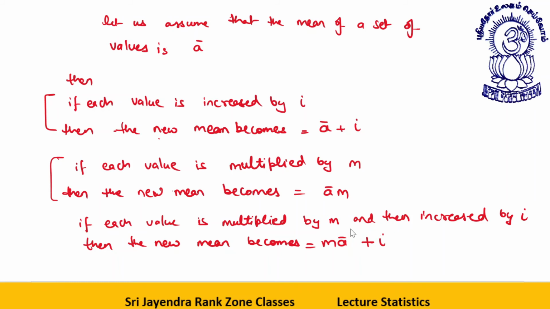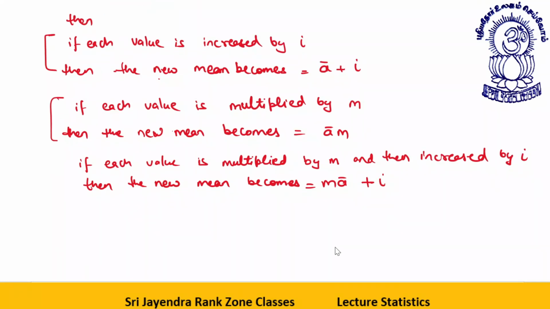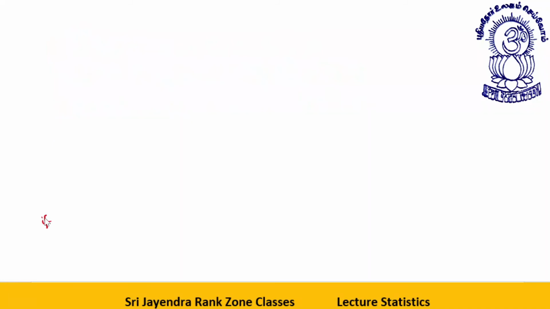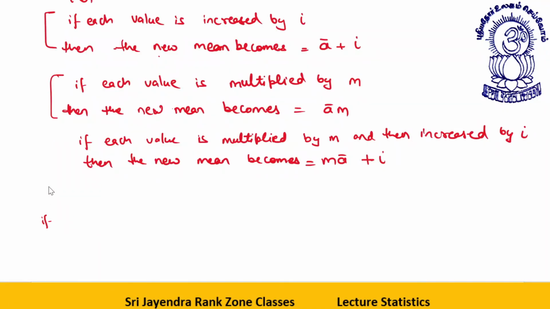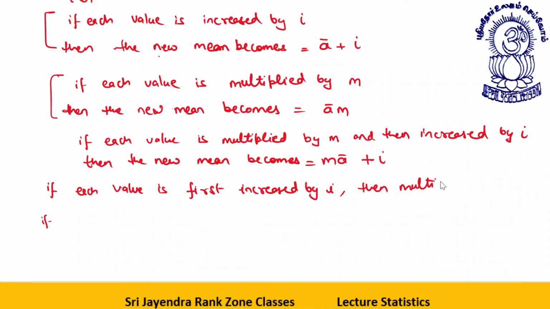Or one last thing, if each value is first increased by I, then multiplied by m, then the new mean becomes a bar plus I into m.